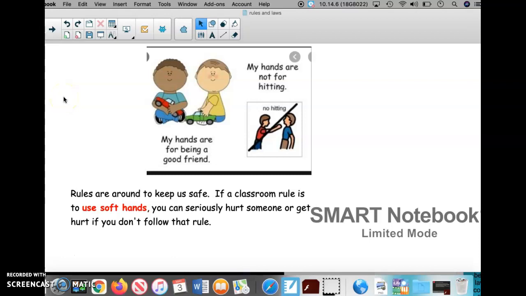If a classroom rule is to use soft hands, you can seriously hurt someone or get hurt if you don't follow that rule. Look here, they're being good friends with each other and playing very nicely and no one is getting hurt. Everyone is safe and happy. Here, they're not following the rules and they're using their hands to express themselves, which is never a good thing. My hands are not for hitting. That is not a good rule to break.